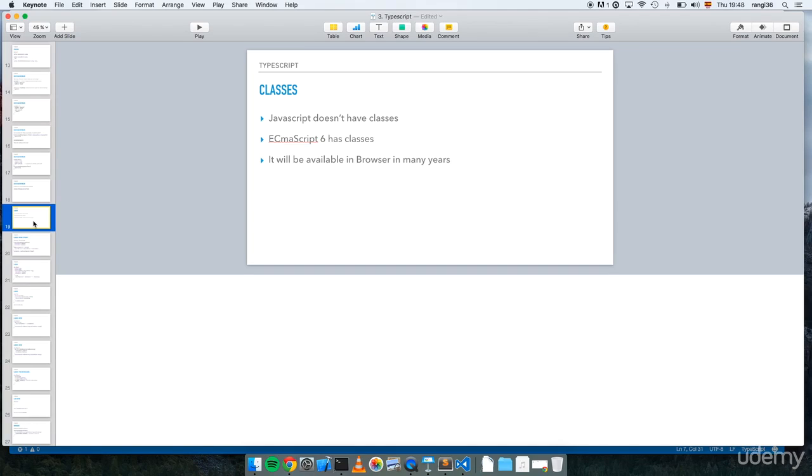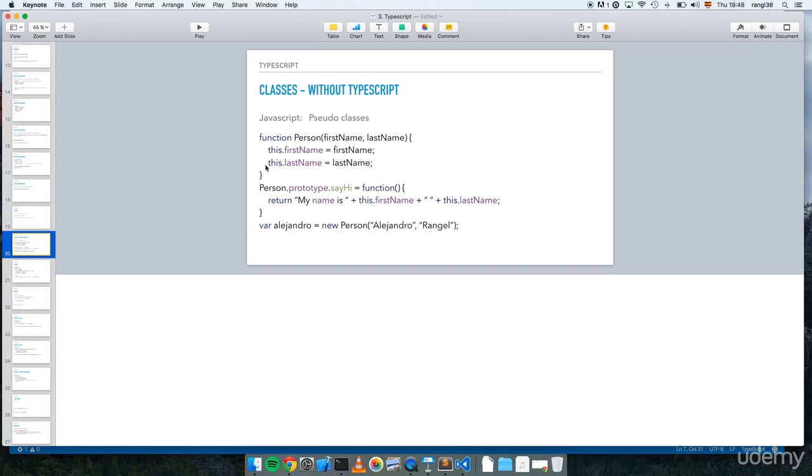Okay, so what about classes? This should not be new to you if you follow ES6 classes. JavaScript up to date doesn't have classes. ES6 has classes, but right now browsers don't support ES6, or most of them don't. So one option to start using classes right now with valid ES5 is using TypeScript classes. How does it look?